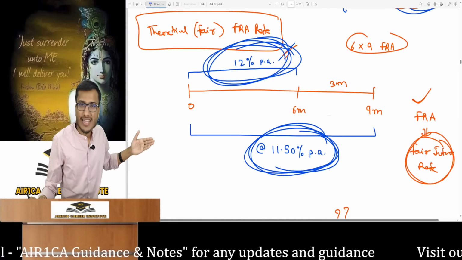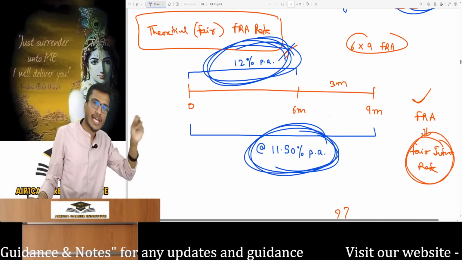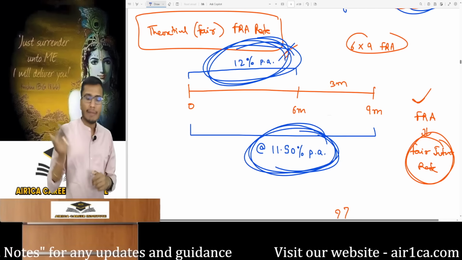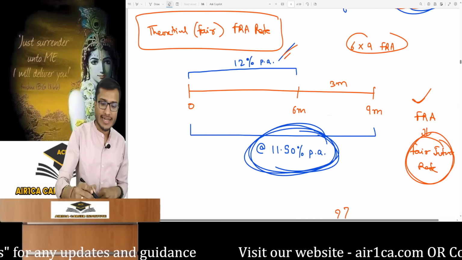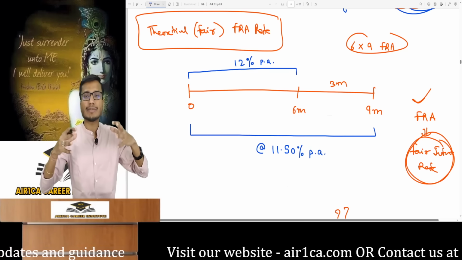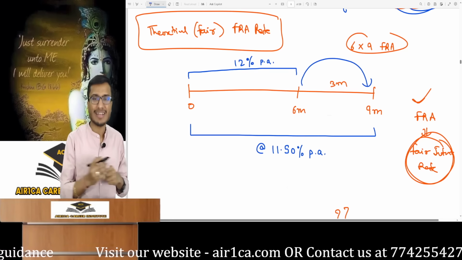So here I'm giving the banker more business. That's why it gave me a discount on the interest rate, and this happens in practical life. You can go and check. This concept is complete. Now look, why am I talking about all this? To calculate the theoretical fair forward rate. Because I said a fair rate means a reasonable rate so that no one suffers a loss. Now we are talking about a 3-month loan 6 months from today.